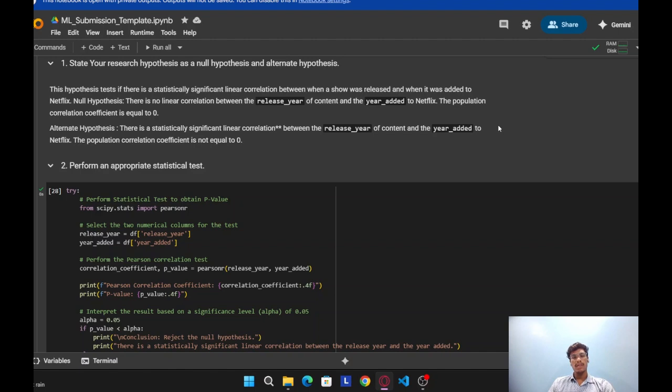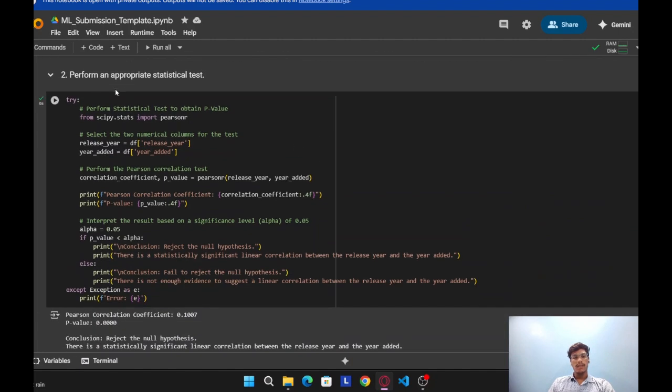Null hypothesis: there is no linear correlation between release year and the year added to Netflix. Alternative hypothesis: there is a statistically significant linear correlation between release year and the year added to Netflix. Perform an appropriate statistical test.